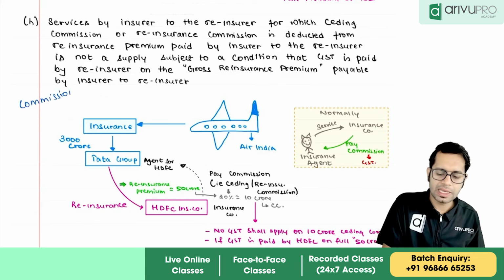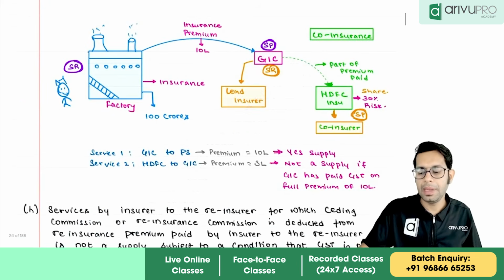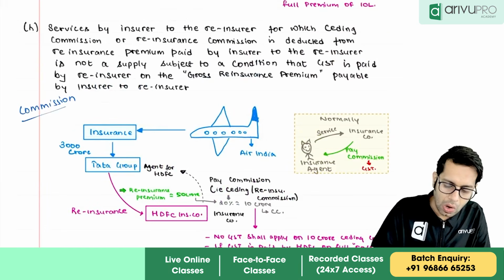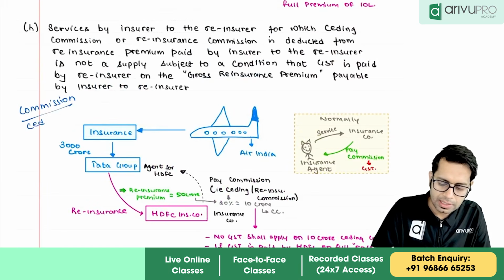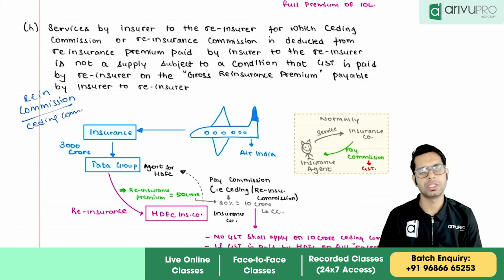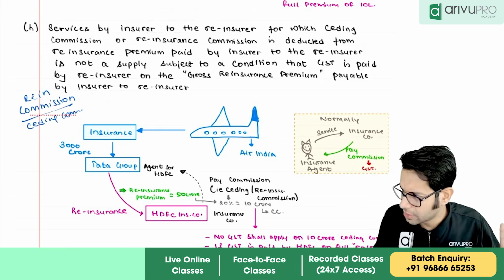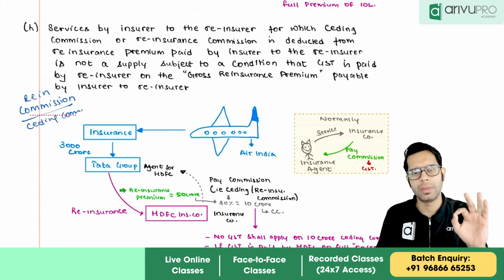In the previous case the question was about premium, and here the question is about commission, which is called reinsurance commission, or it is also called ceding commission. So basically this question is about commission. Now what happens normally under insurance?